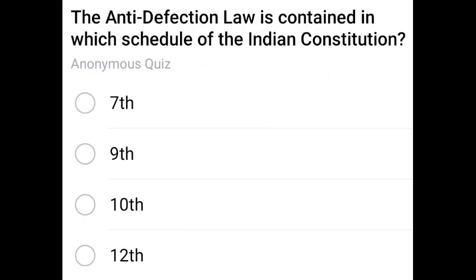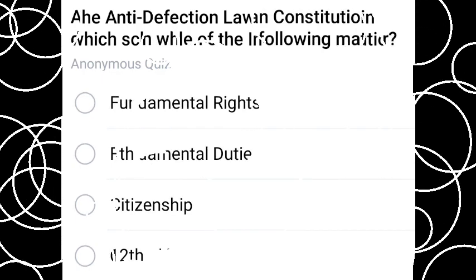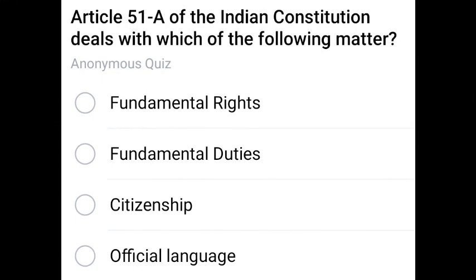The anti-defection law is contained in which schedule of the Indian Constitution? The correct answer is 10th. Next one. Article 51A of the Indian Constitution deals with which of the following matters? The question is asked in a different way. The correct answer is fundamental duties, which come under 51A.